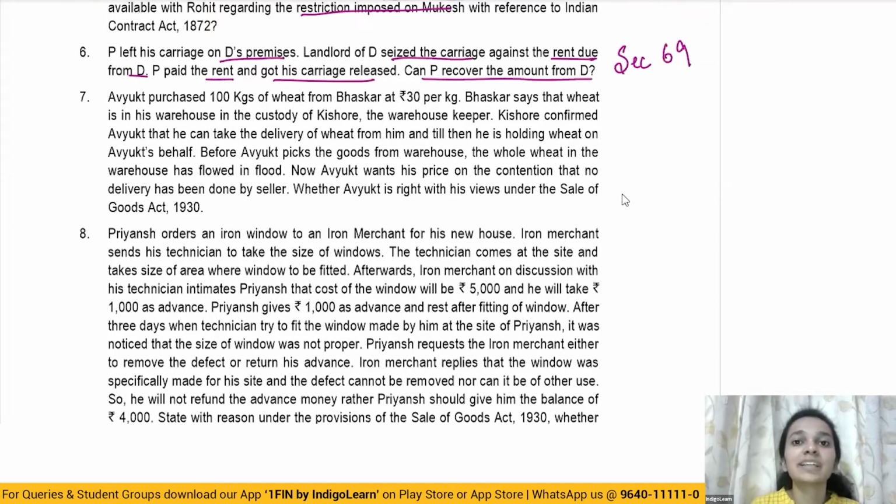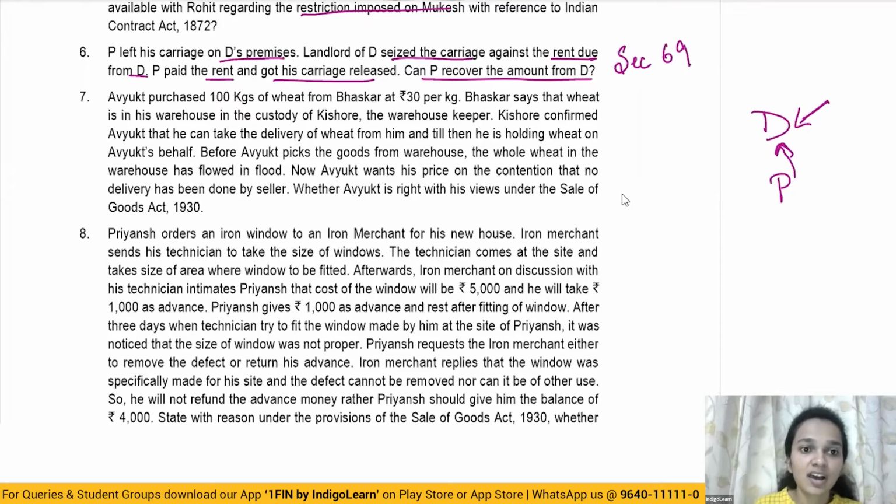So here P left his carriage on D's premises. The landlord had to recover the rent from Mr. D. The actual liability was of Mr. D. However, P wanted to get his carriage back, to get his carriage released, because of which Mr. P pays the rent, which was actually the liability of D. So here in this situation, P can recover the amount which he has paid on behalf of D. Moving on to the next question.